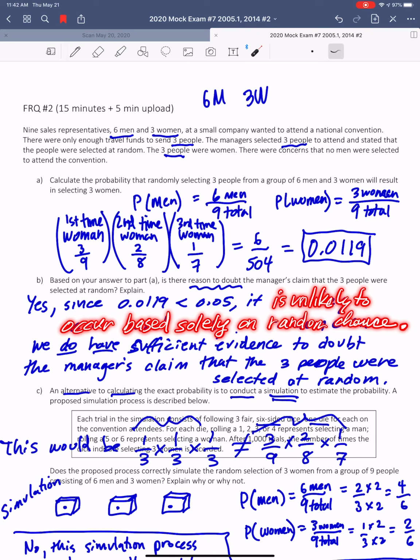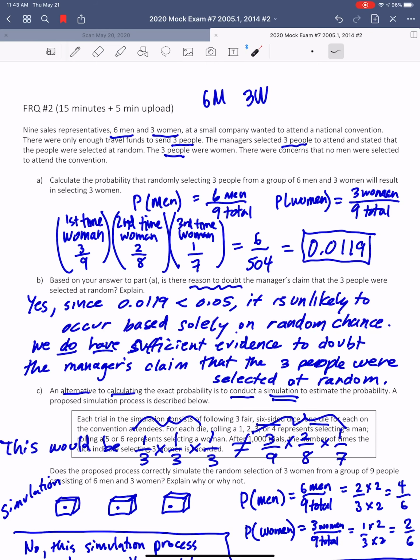Because it is highly unlikely, we have sufficient evidence to doubt the manager's claim that the 3 people were selected at random. Notice I'm just recopying what they asked me to figure out. Okay, so parts A and B are done.